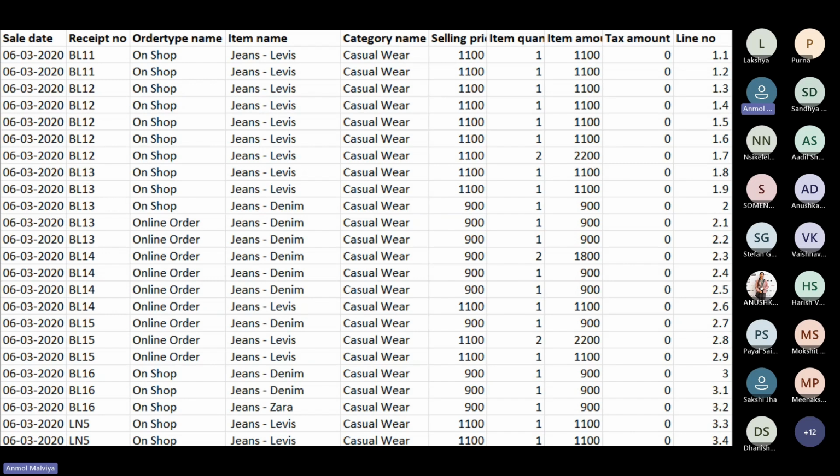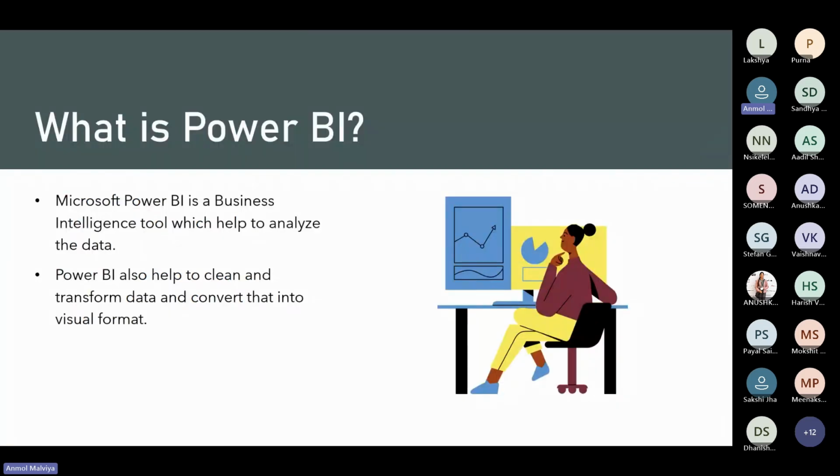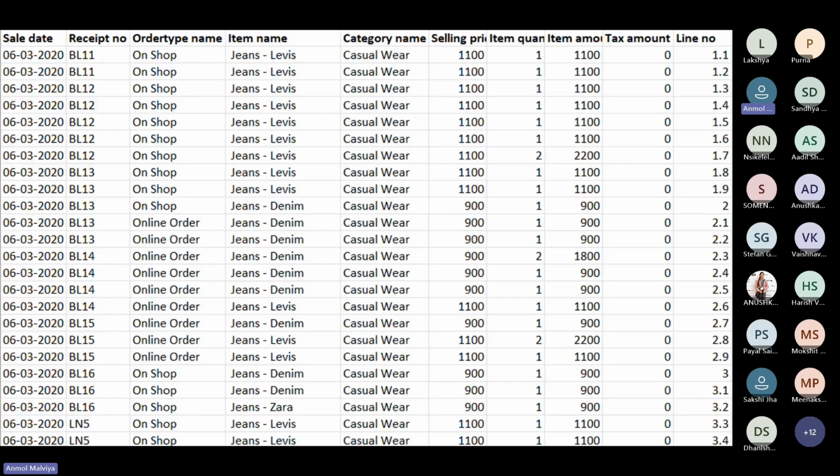Now let me show you how data will look in an Excel file. So here is a screenshot. Is there any question?